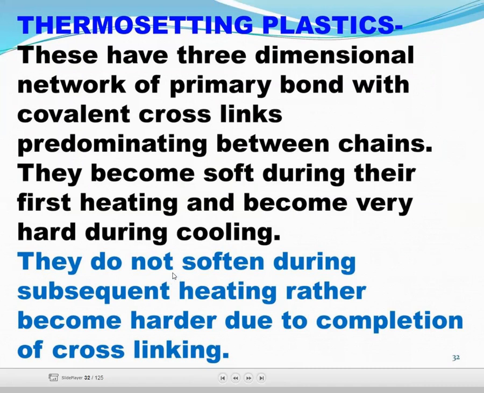They do not soften during subsequent heating, rather become harder due to completion of cross-linking. Now, in thermosetting plastic, you can understand here they become soft during their first heating and become very hard on cooling. They do not soften during subsequent heating.